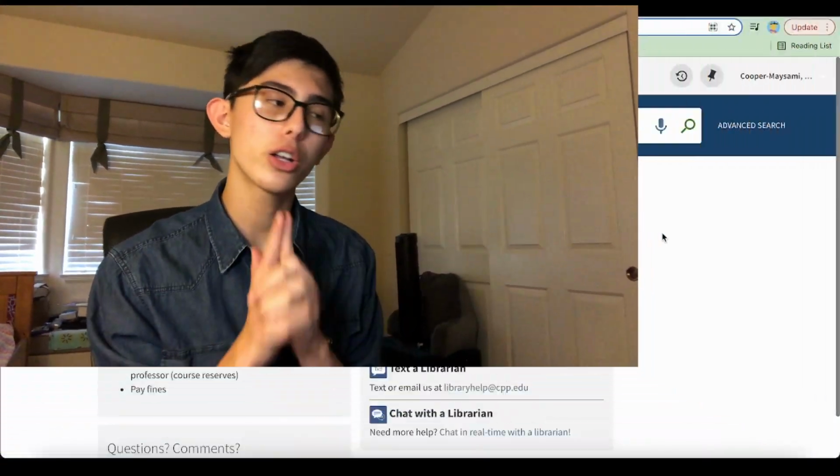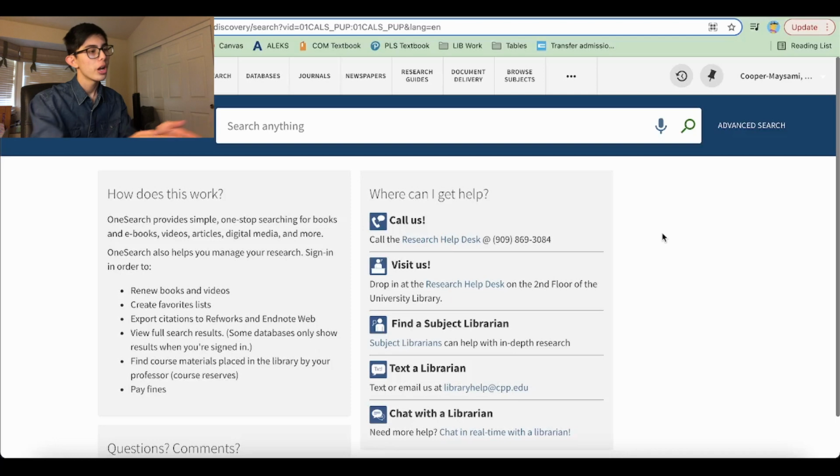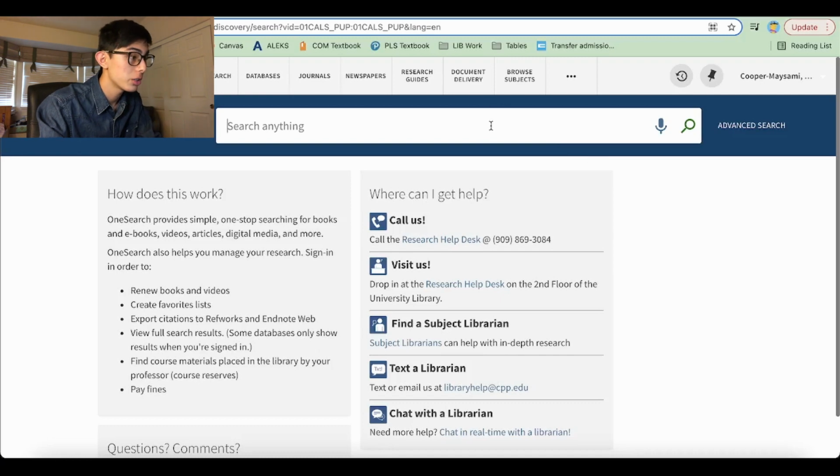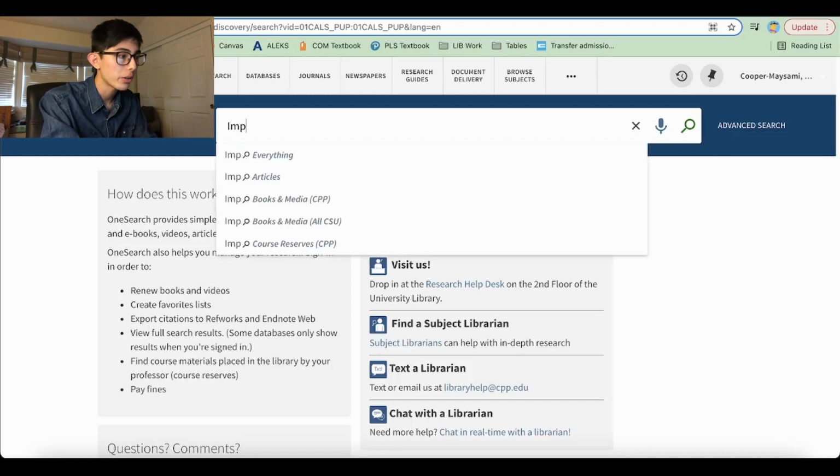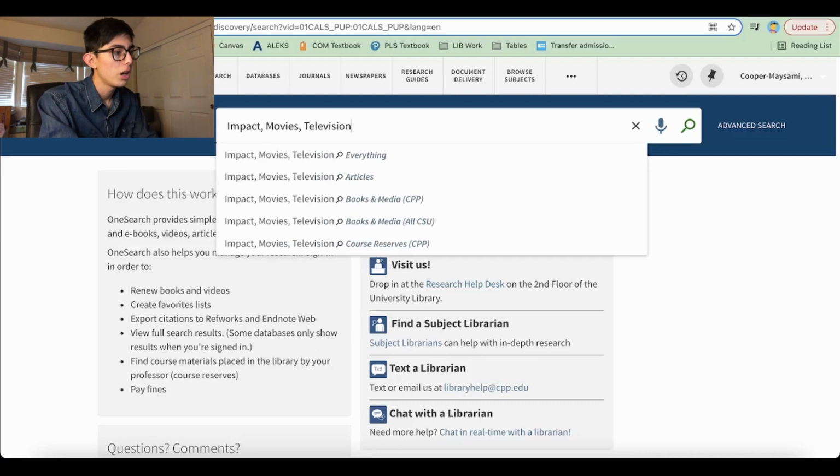Now to begin with, a good starting point is OneSearch. OneSearch is a very good tool for research if you know how to use it properly. First of all, let's go over to this search bar and start putting in some keywords that will help direct us in our search for sources for this topic. We can do impact, we can do movies, and also we can do television. We can do media, and I think we'll add in culture.